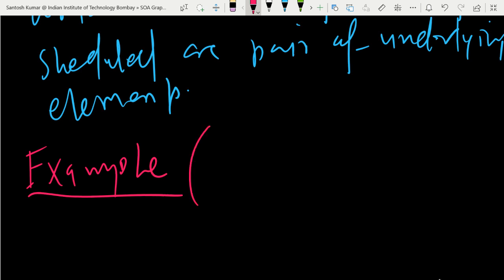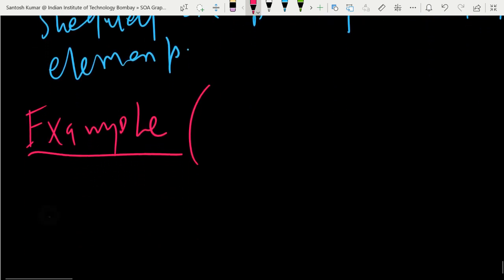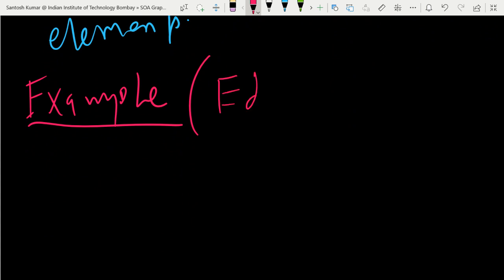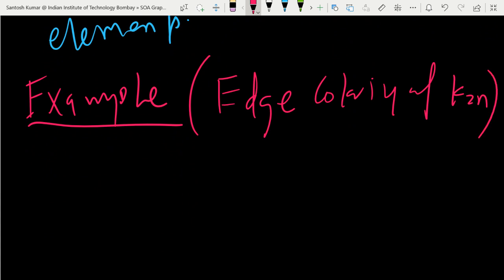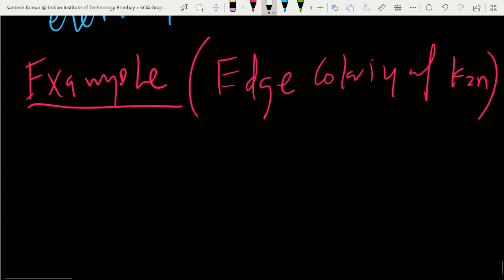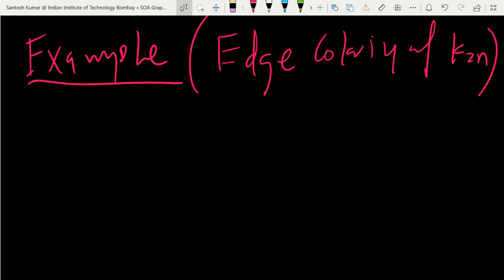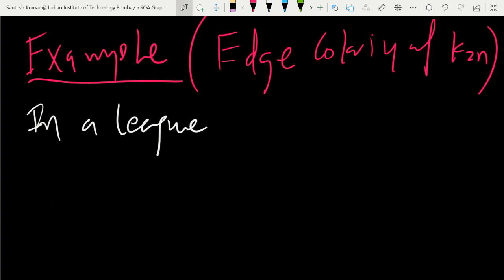In which type of examples will you use edge coloring? For example, this problem is edge coloring of K2n. This is an application of edge coloring of K2n. K2n you already know, complete graph with 2n vertices. So here it is like a league. We want to schedule matches between 2n teams, like an IPL type thing you can think.